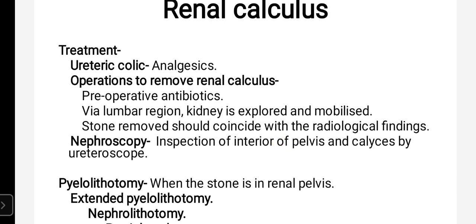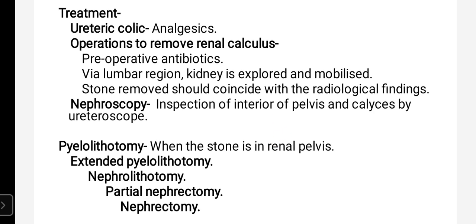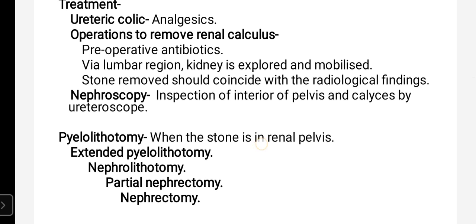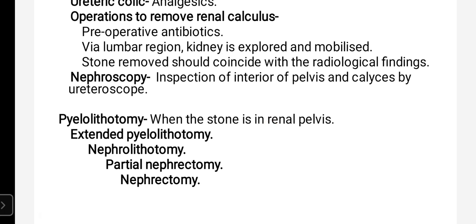So in the treatment of renal calculus, when there is pain, you have to give analgesics. Then there is an operation to remove the renal calculus. Pre-operatively, you have to give antibiotics, and via the lumbar region the kidney is explored and mobilized. The stone removed should coincide with the radiological findings.